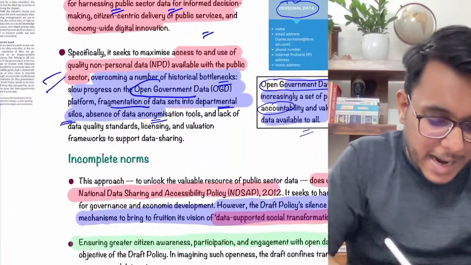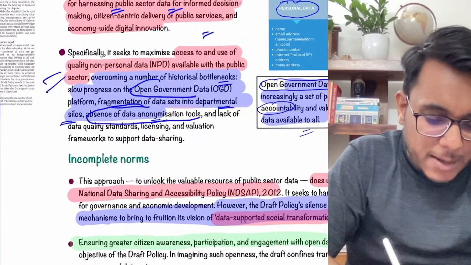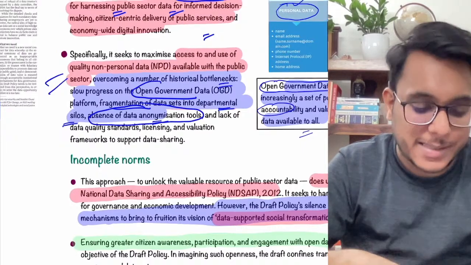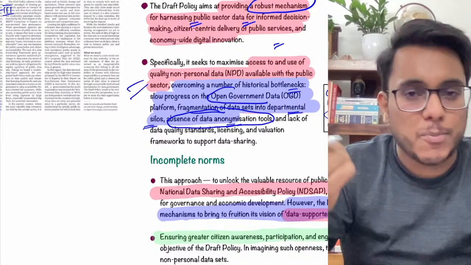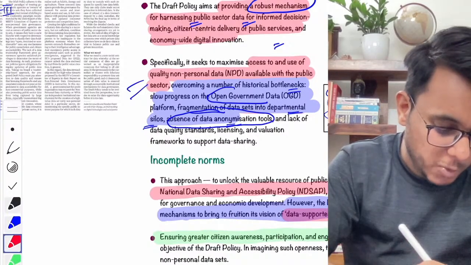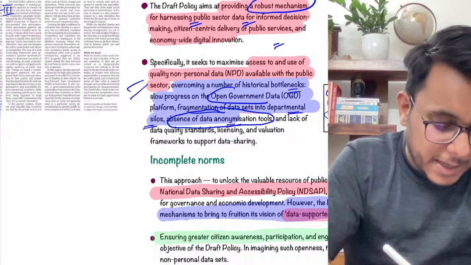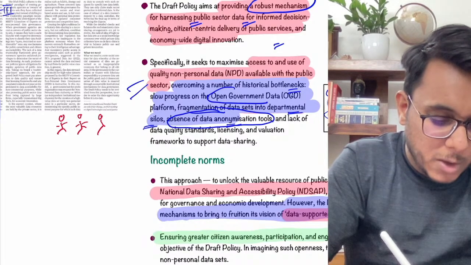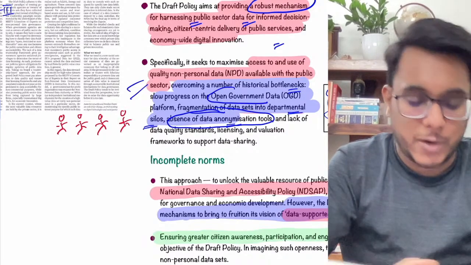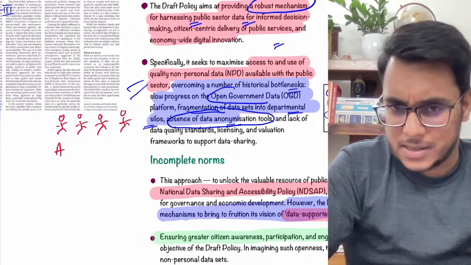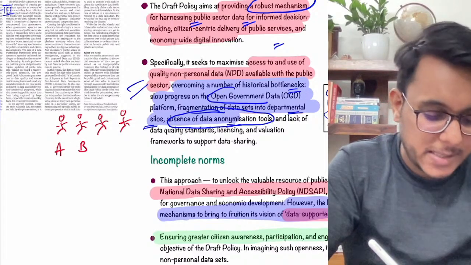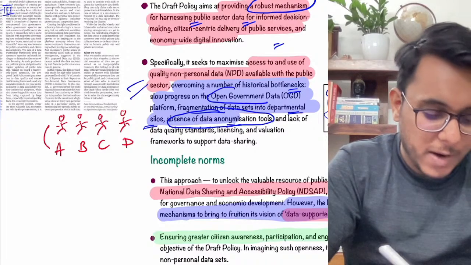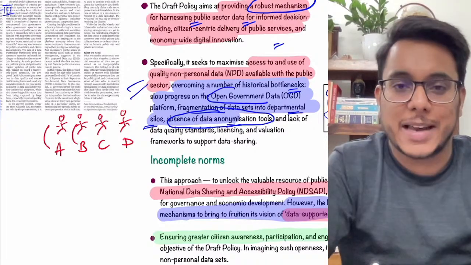Secondly, it has been provided that there are no proper data anonymization tools. So this problem is also to be overcome. Now what is data anonymization and what type of tools are we not having? Understand this. Suppose the government has collected a lot of data with respect to people's health. For example, Mr. A has some disease, Mr. B has some disease, Mr. C has some disease, Mr. D has some disease. So the disease of A and the disease of B are attached to their identity.